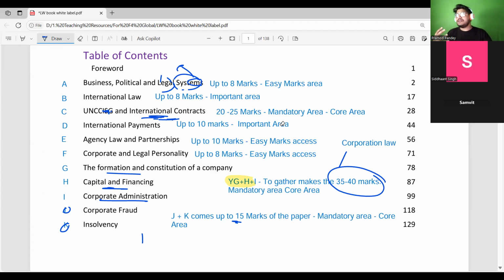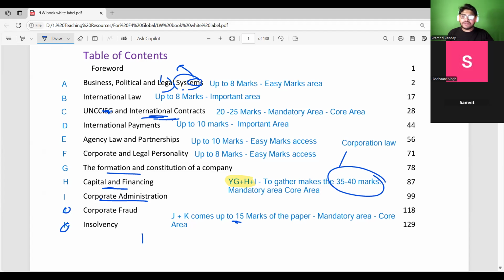So what are the ways the company can raise funds? Sometimes they go to debt, sometimes they go to equity. We will be learning those portions and what impact they would have from the legal context.